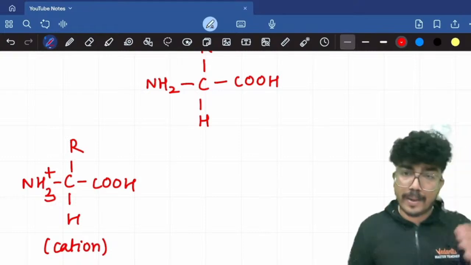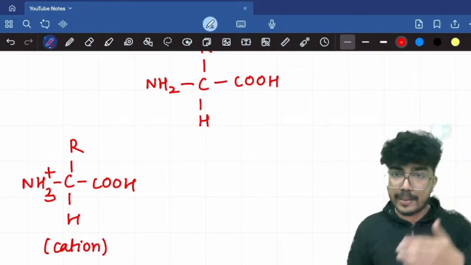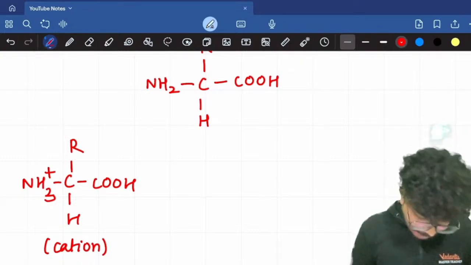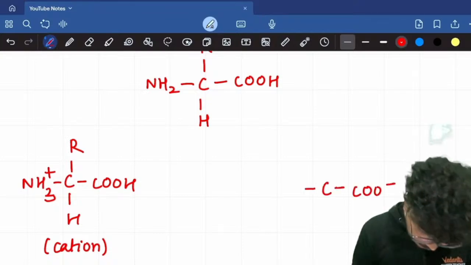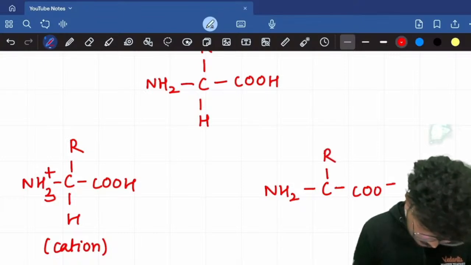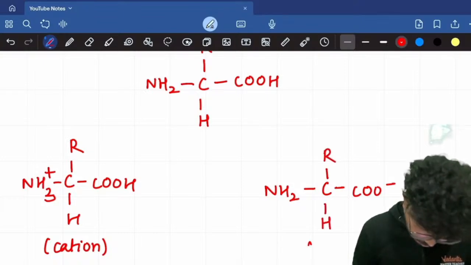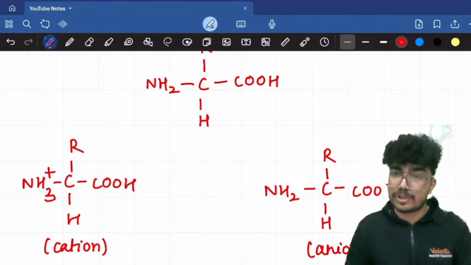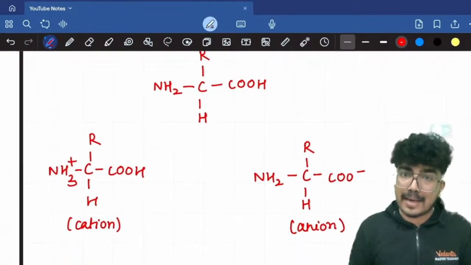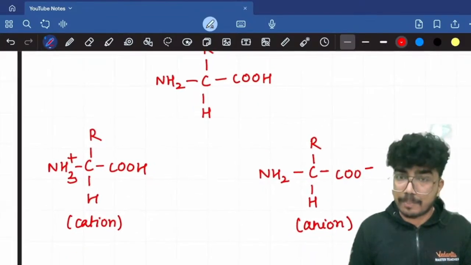Now, when you have the basic environment, how would the amino acid look like? This is how the amino acid will have overall the negative charge. Okay, so it will be in its anionic form.